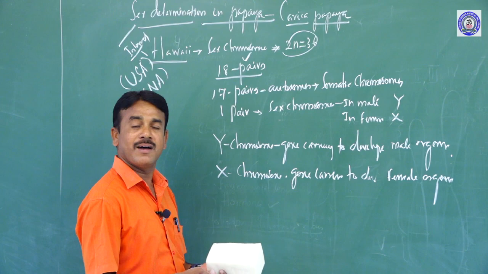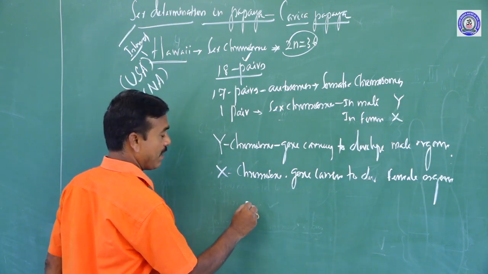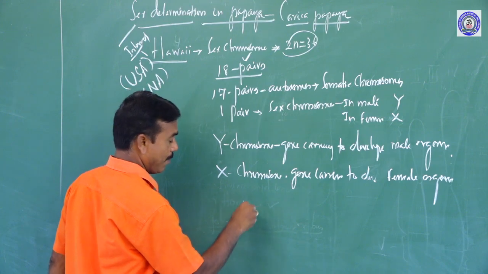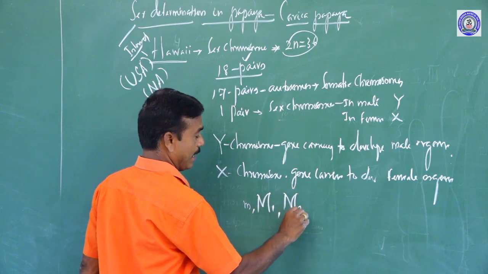So in papaya there are 3 allelic forms, namely small m, capital M1, capital M2.